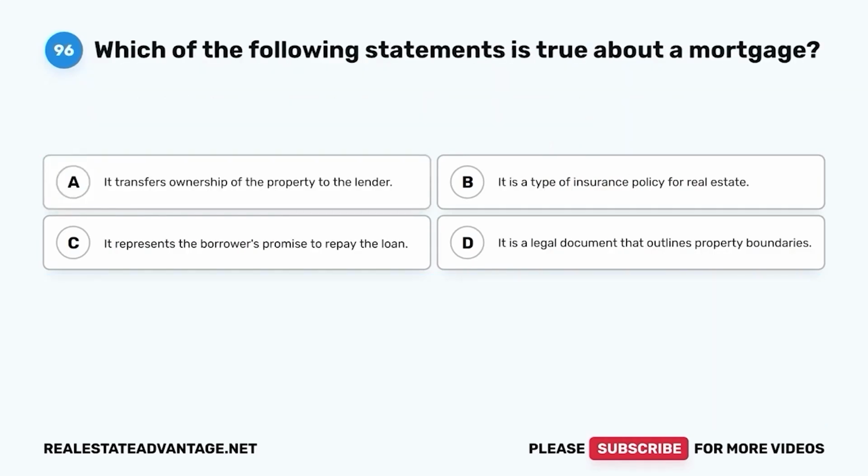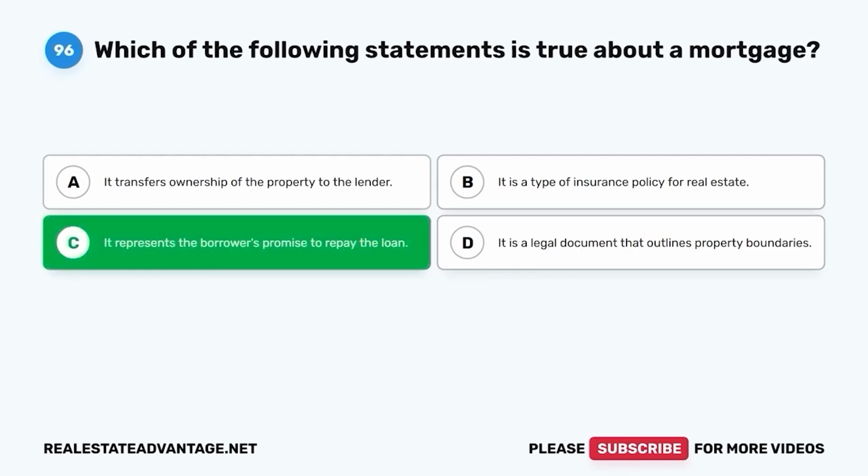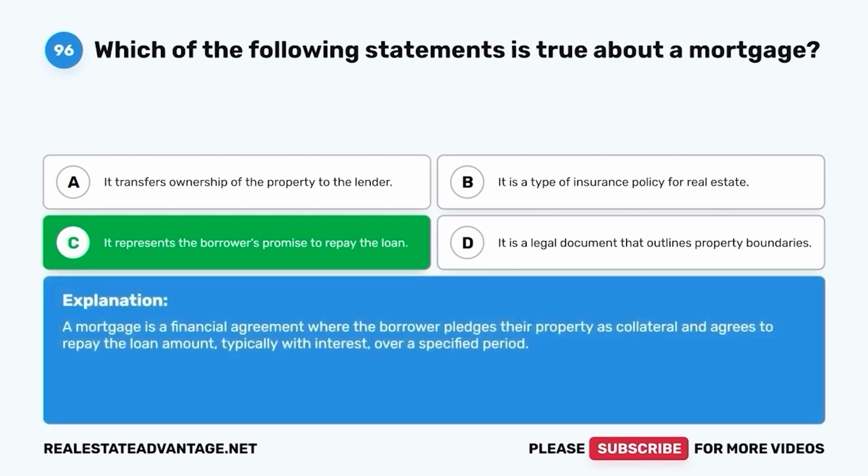Question 96. Which of the following statements is true about a mortgage? A, it transfers ownership of the property to the lender. B, it is a type of insurance policy for real estate. C, it represents the borrower's promise to repay the loan. D, it is a legal document that outlines property boundaries. The correct answer is C. It represents the borrower's promise to repay the loan. A mortgage is a financial agreement where the borrower pledges their property as collateral and agrees to repay the loan amount, typically with interest, over a specified period.